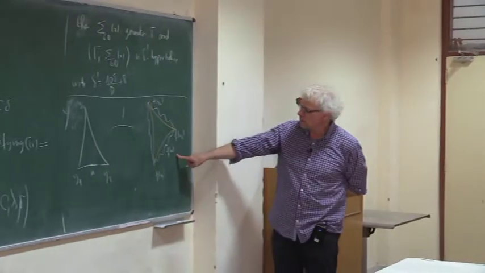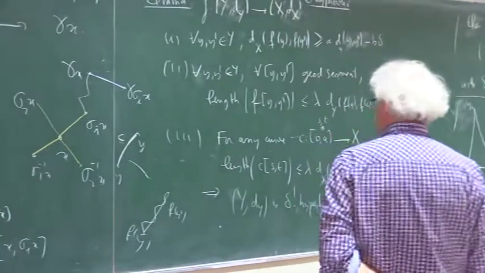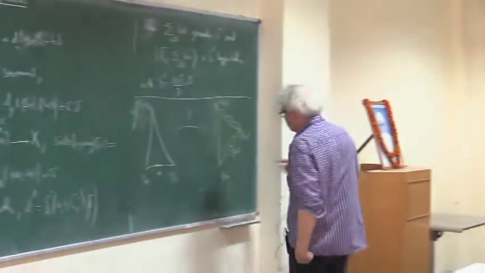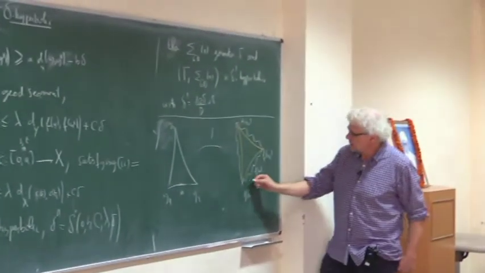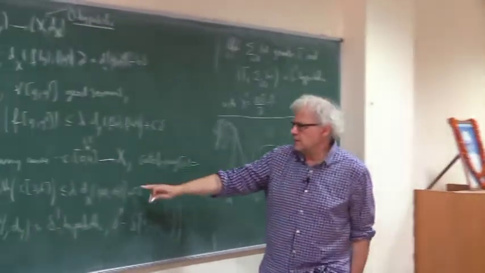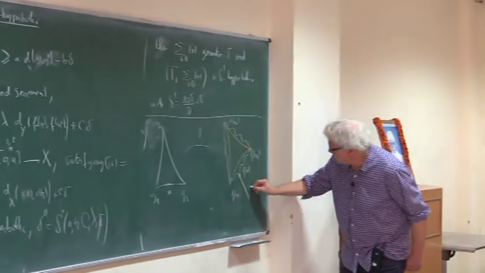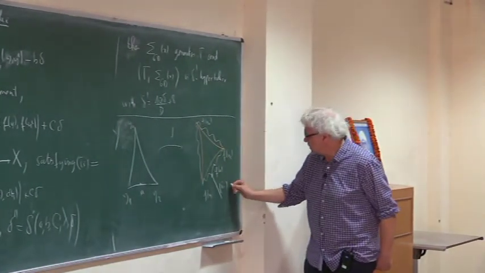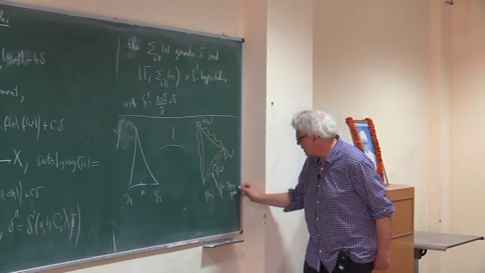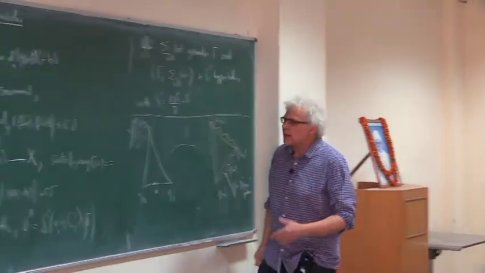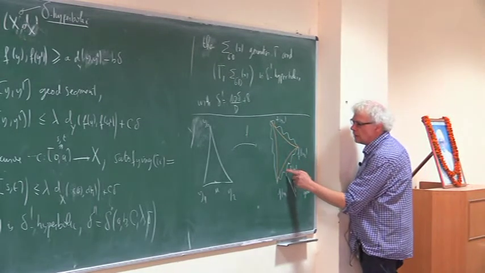I am realizing that I forgot to say something, but anyway, I say it now. One of the consequences of this quasi-isometry statement is that the third property tells you that this curve is a quasi-geodesic, meaning that it is a curve with the property that the distance between two points is comparable to the parameter.